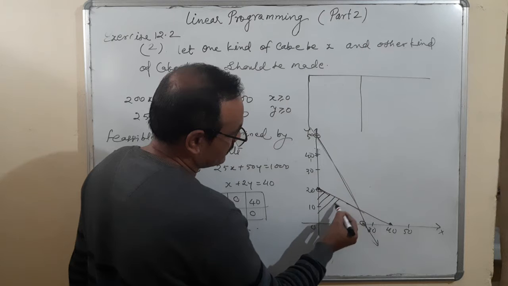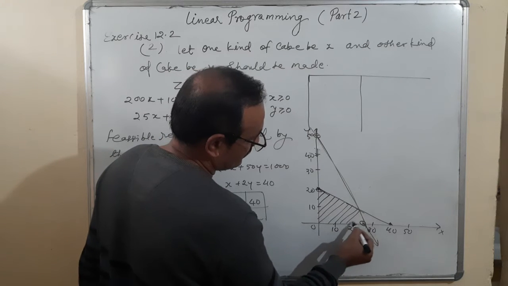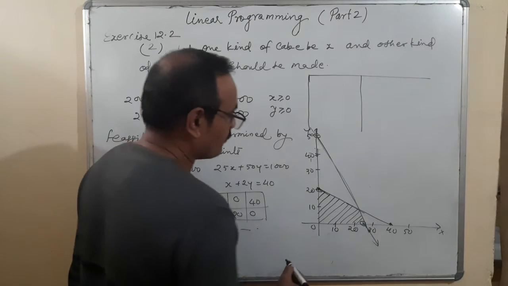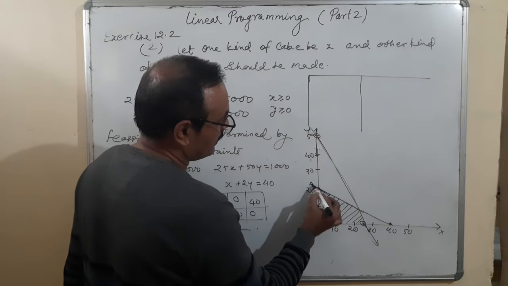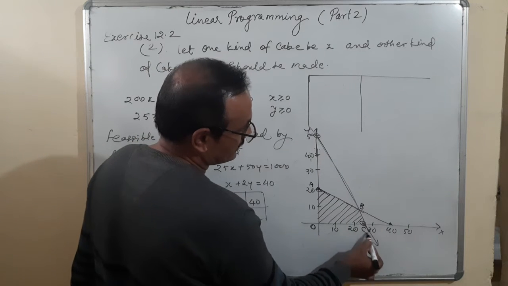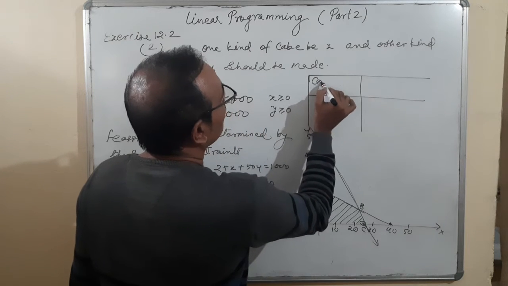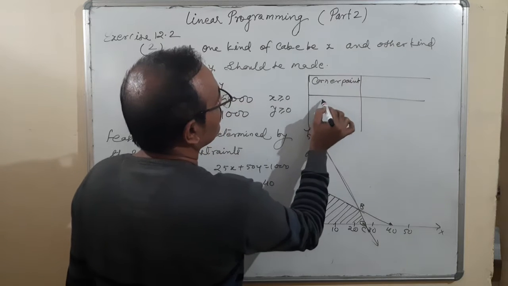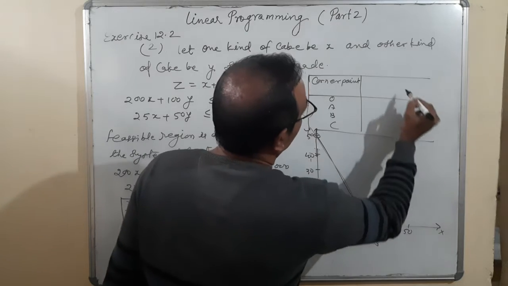That means the feasible region is this. And the corner points: now there are 4 corner points, O, A, B and C.